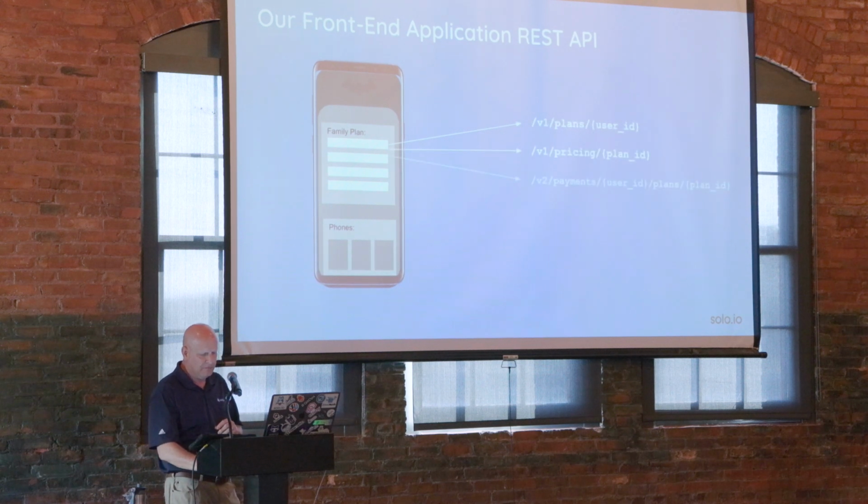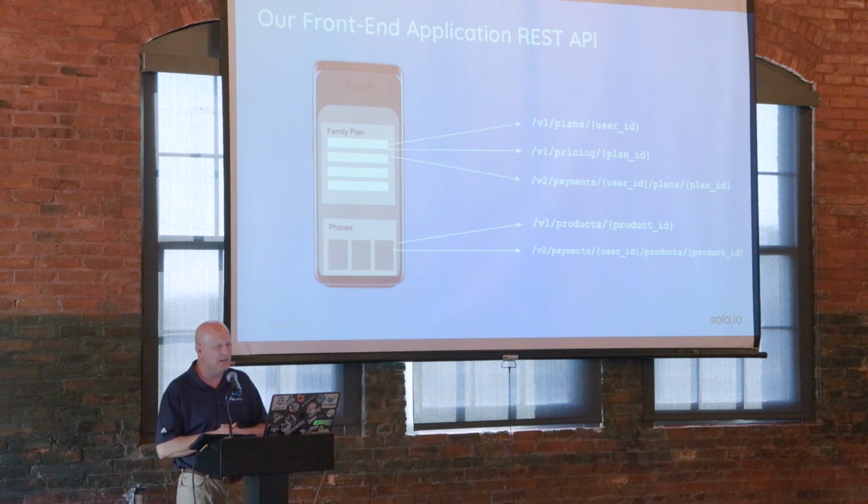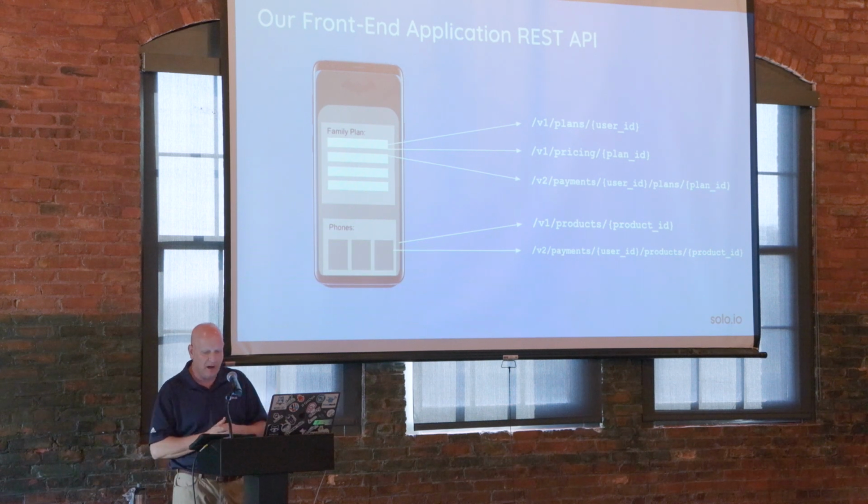First of all, let's take a look at one of your front-end application REST APIs. This is a sample page from your billing application. This page loads all of the phone plans that the current user has active. In order to get adequate information for this summary page, you have to make multiple REST API calls per item on the page.